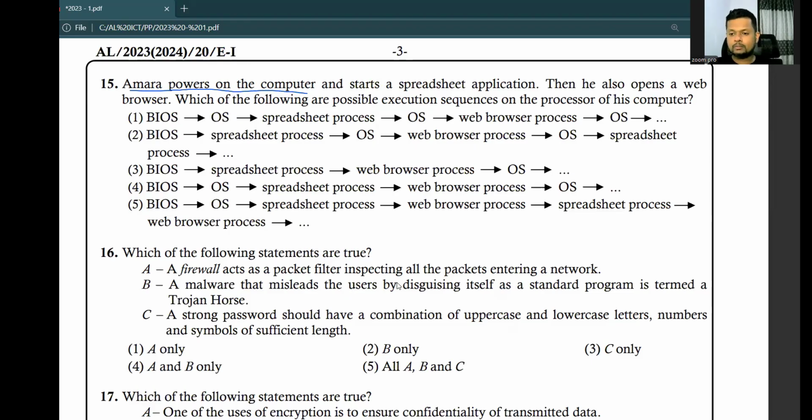Without the BIOS ROM, a computer cannot boot itself. So BIOS finds the operating system and boots up the operating system. Then when Amara requests the spreadsheet application, the operating system is the one that is going to find the spreadsheet application, like Excel, and open it.